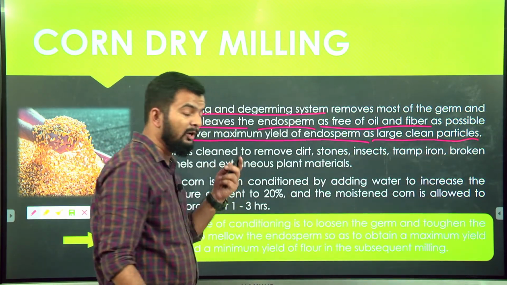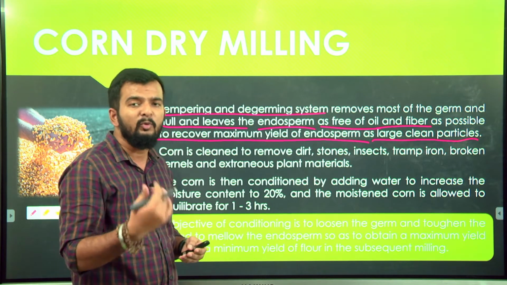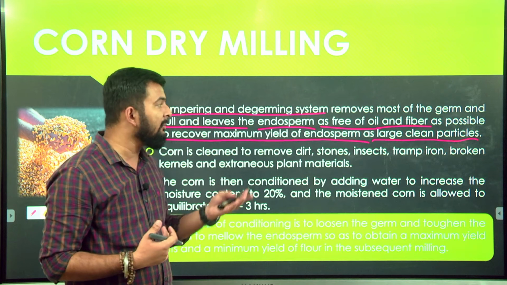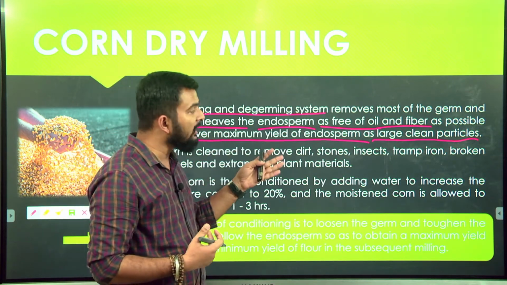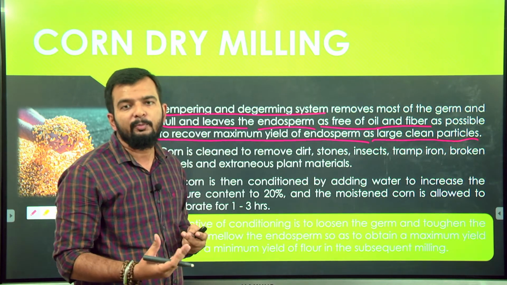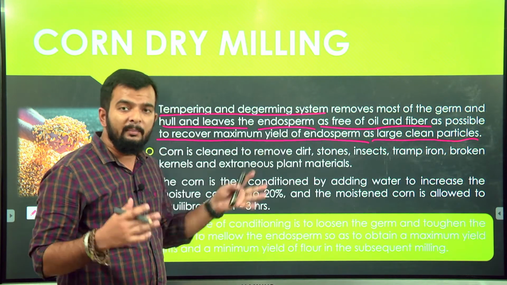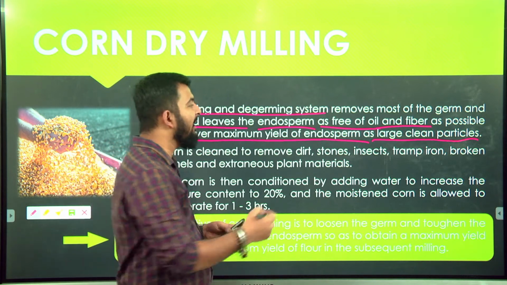clean particles. So in this case, tempering is to remove the pericarp or the outer hull, and your degerming process will remove the germ. So it will give you a product which will be mostly endosperm and usually in larger particles. In this case the major amount of your product will be endosperm.